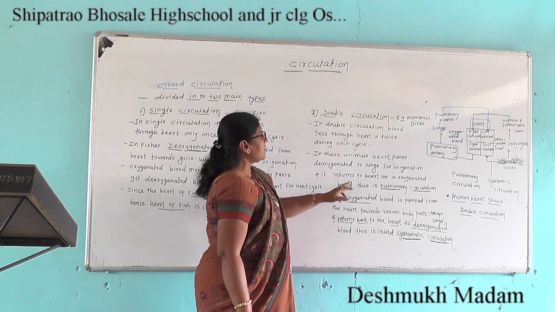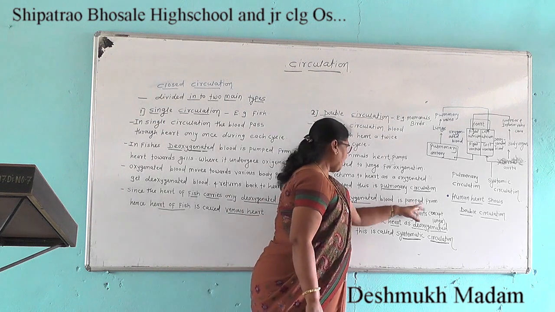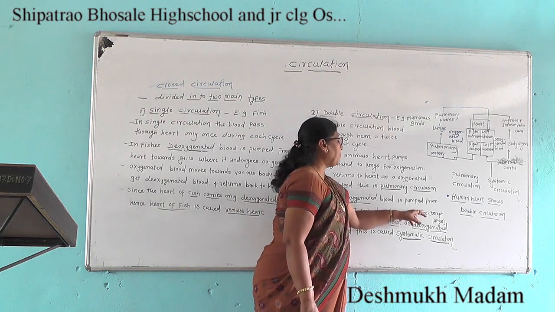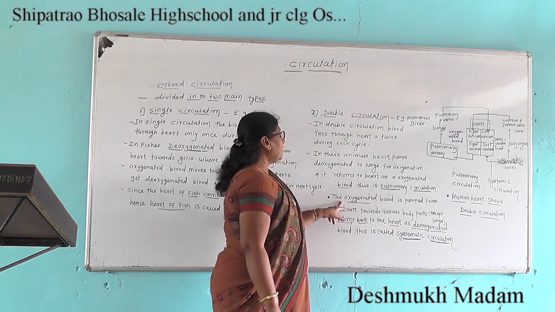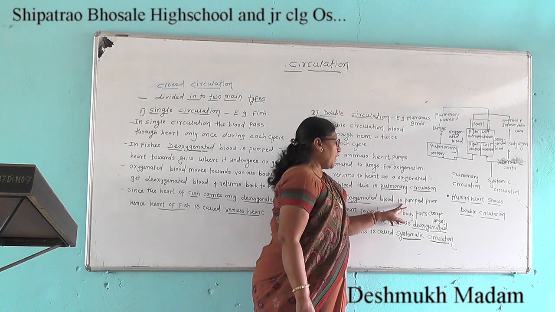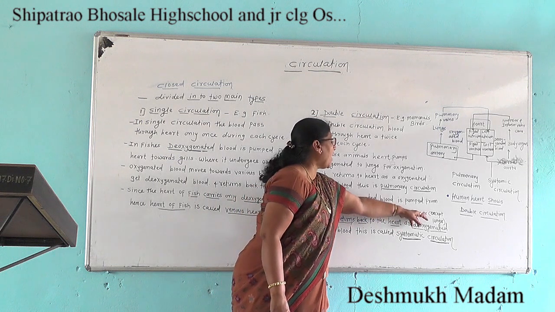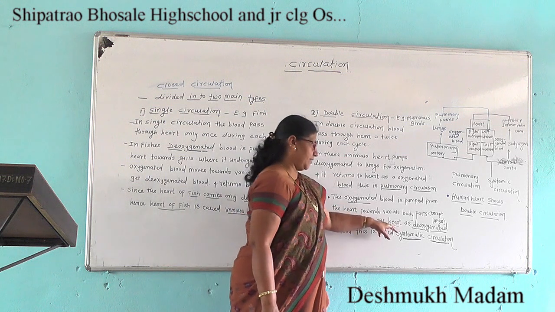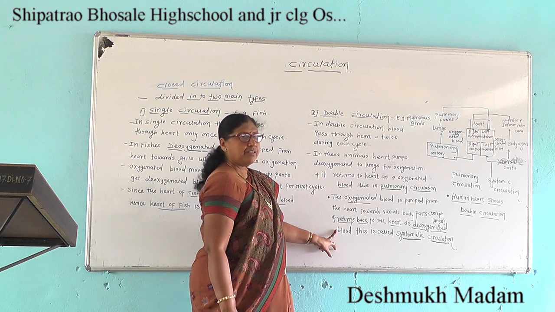Then this oxygenated blood is pumped from the heart towards the various body parts except the lungs, and returned back to the heart as deoxygenated blood.